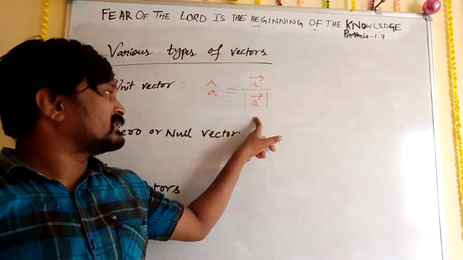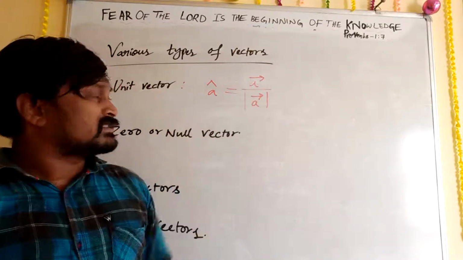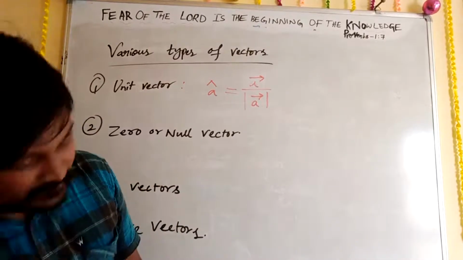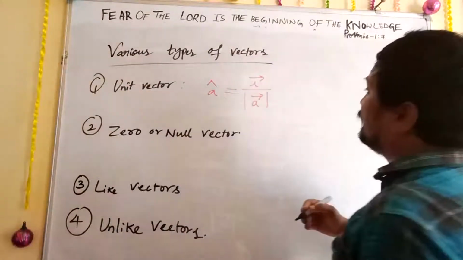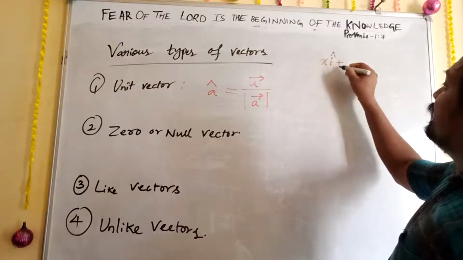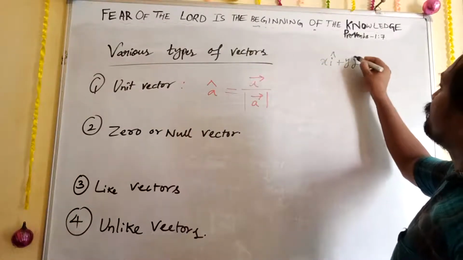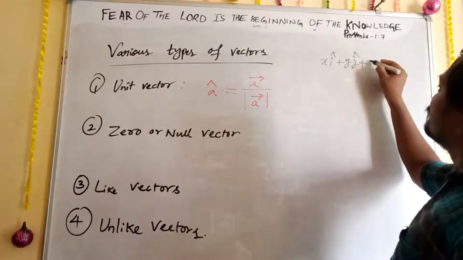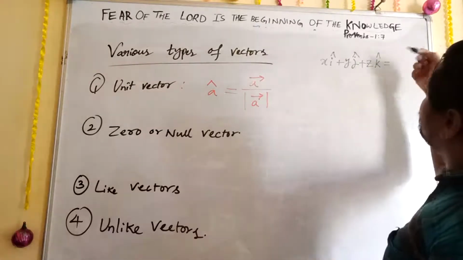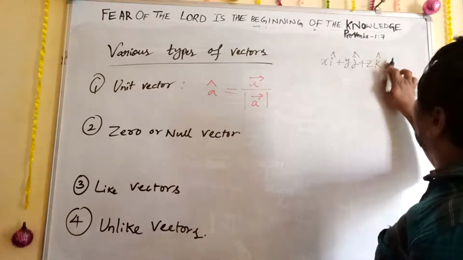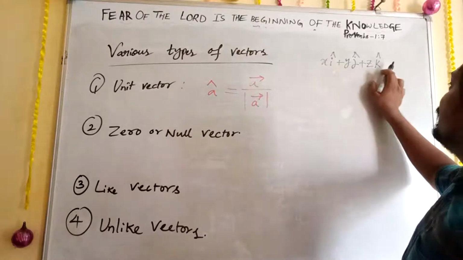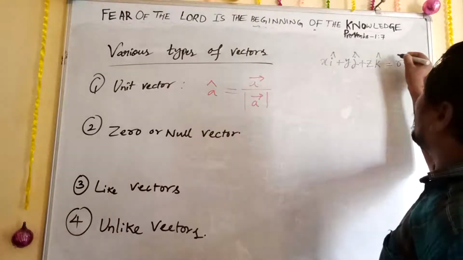Then you should understand what this modulus of A vector is if they give i, j, k values. For example, they give a vector like xi cap plus yj cap plus zk cap equal to r vector.